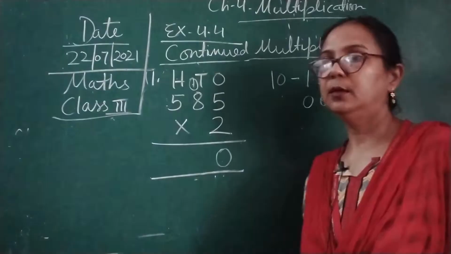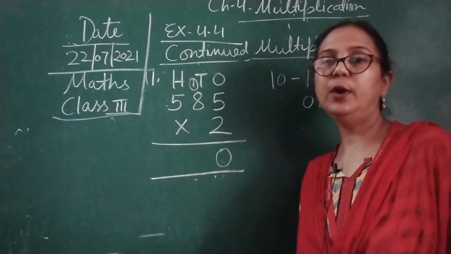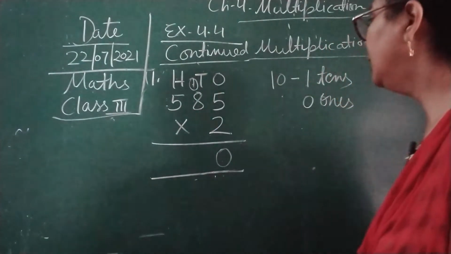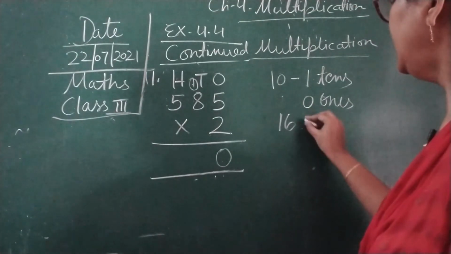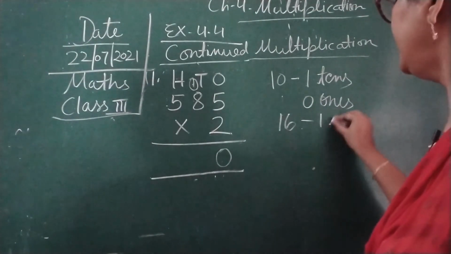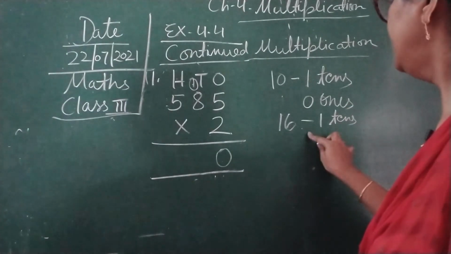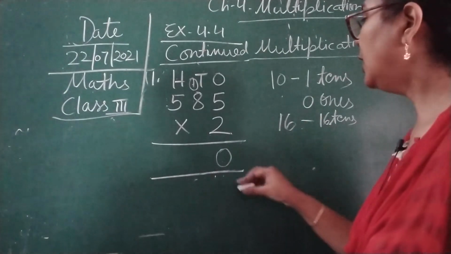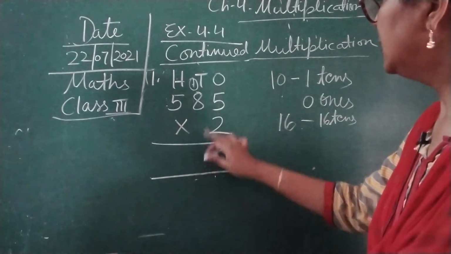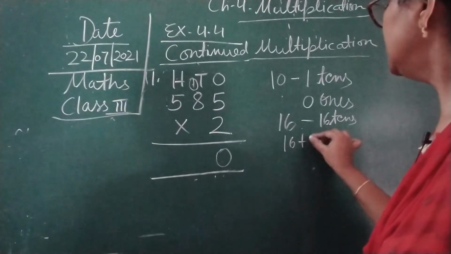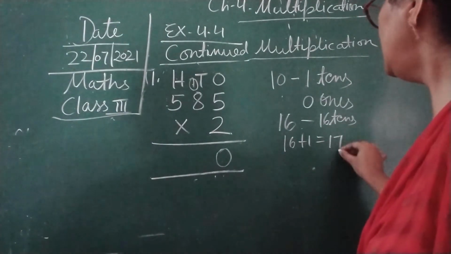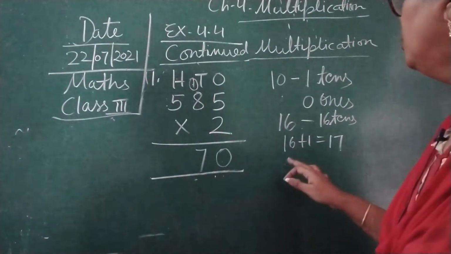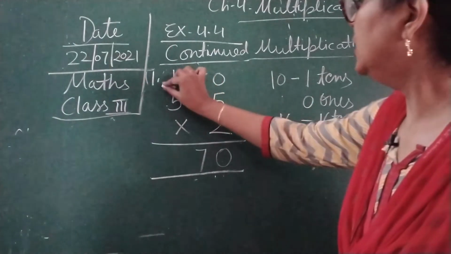So 2 eights are, we are going to write 8. 2 eights are 16 children. So here we are getting 16, and this is actually 16 tens. So we are going to write over here 6, and 16 plus 1 we are getting 17. 17, we are going to write over here 7, and now 1 will be carry over to the hundreds.